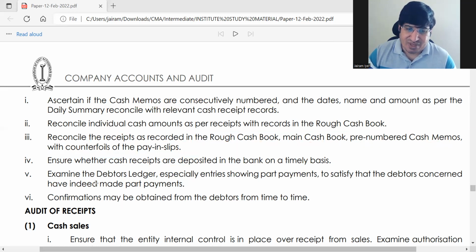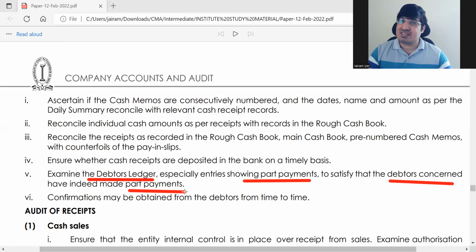And examine the debtors ledger, especially where there are lots of part payments. If there are part payments, then make sure that the debtor has made the determined part payments. If not, then there is something to suggest that teaming and lading is going on. So in the debtors ledger, you have to check separately if there are part payments. So be alert to that.